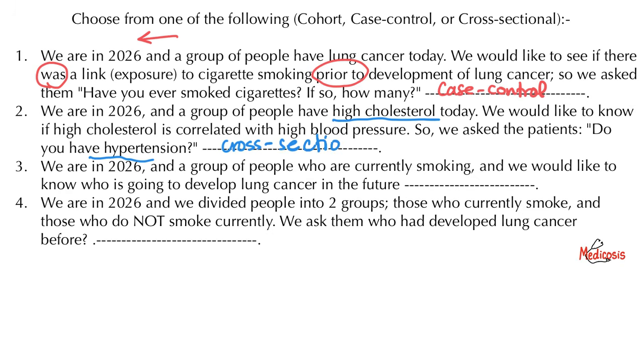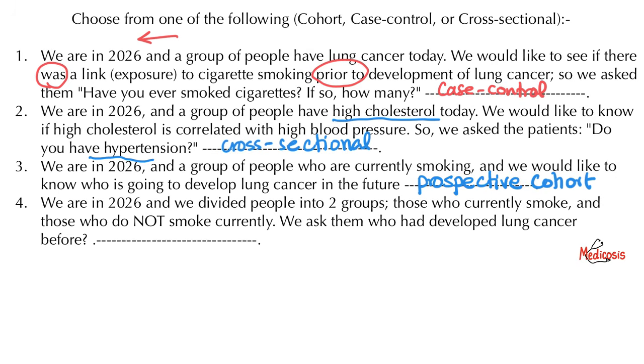which is an observational study. Third, we are in the year 2026, and a group of people who are currently smoking, and we would like to know who is going to develop lung cancer in the future. Oh, in the future, this is cohort. What type of cohort? Prospective cohort, which is an observational study.